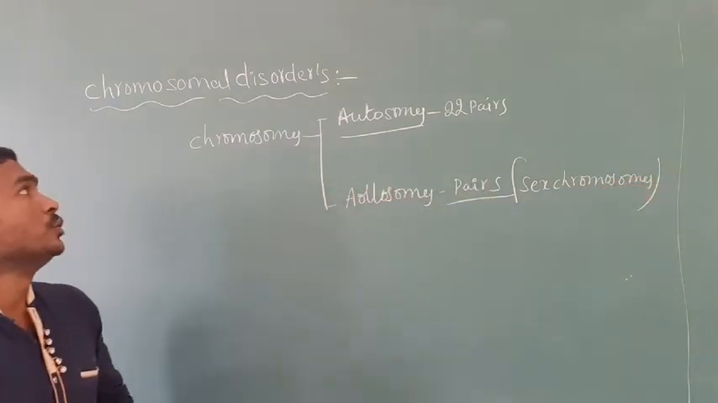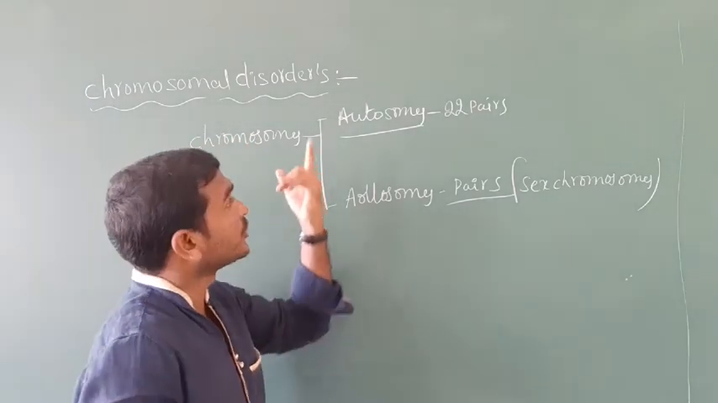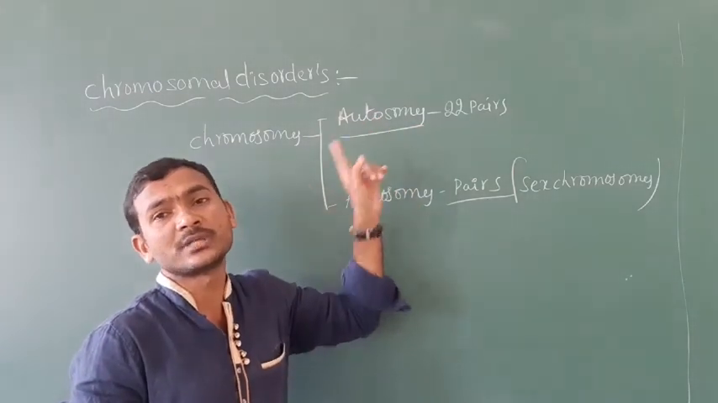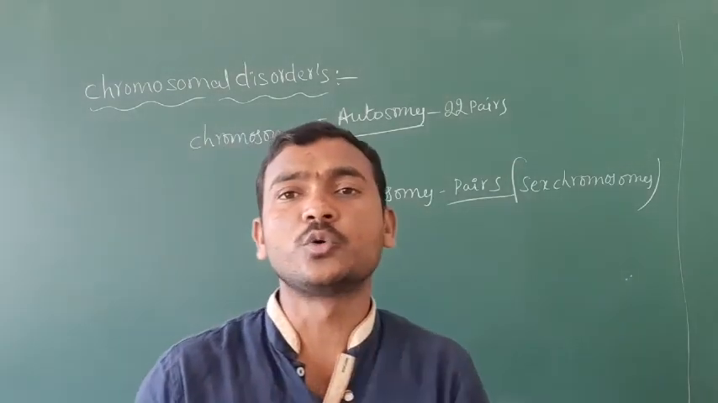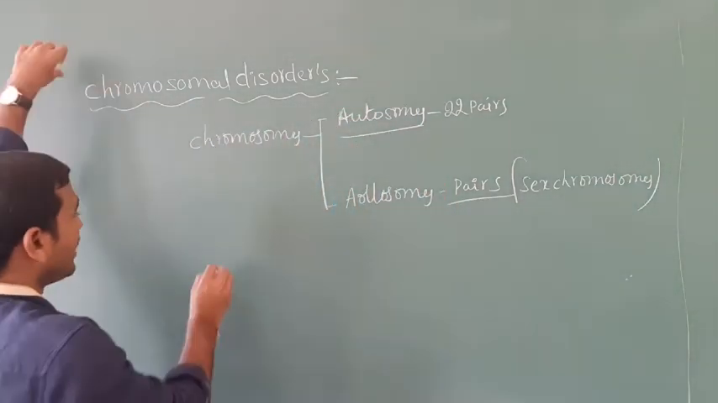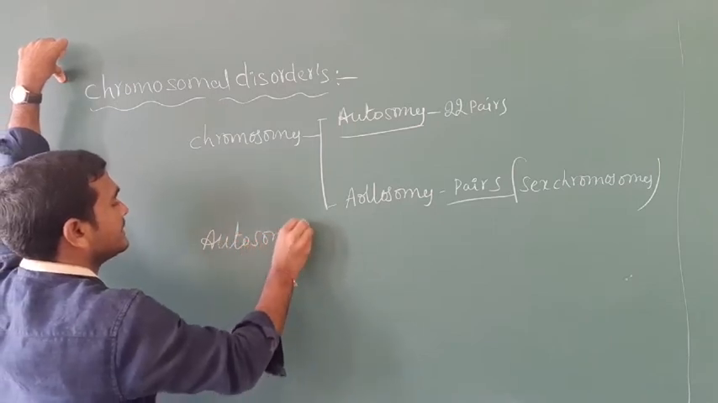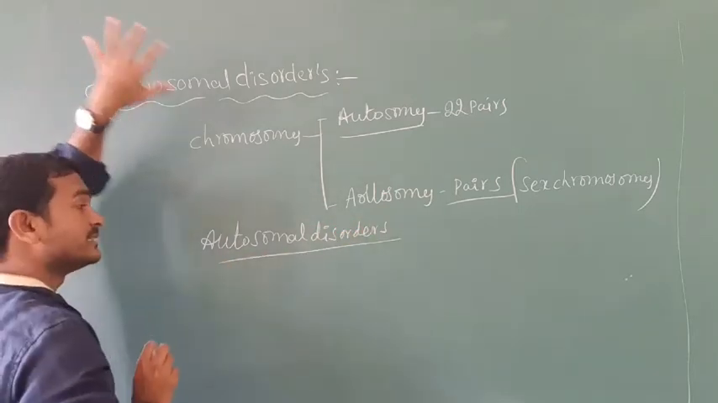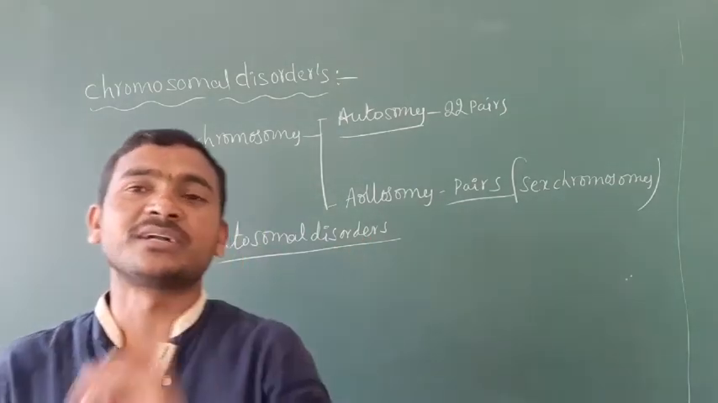So chromosomal disorder is nothing but a disease caused due to a defect in autosomes or allosomes. Here, which disorders are caused by the autosomes? That disorder is called an autosomal disorder. What do we call that? Autosomal disorders. Which disorders are caused by the autosomes? Those disorders are called autosomal disorders.